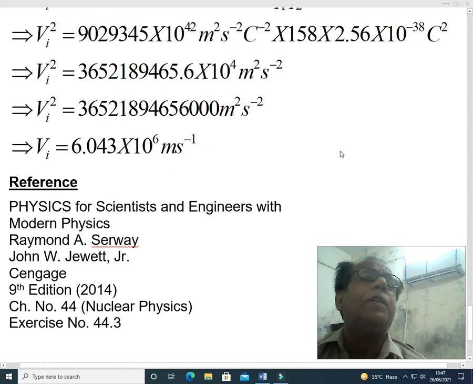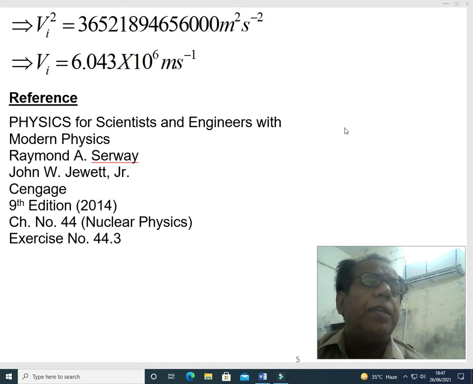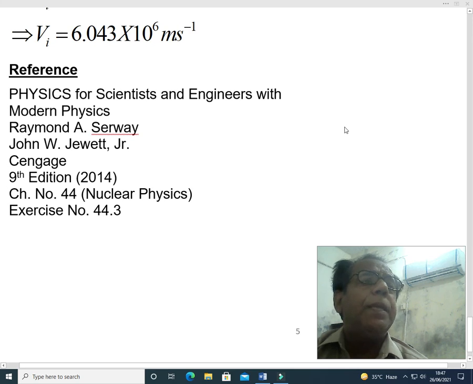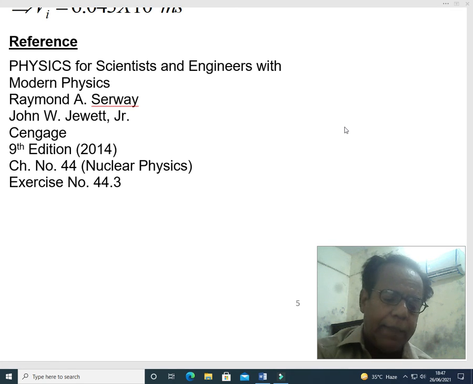Now we come towards the reference from where this problem has been chosen. The reference book is Physics for Scientists and Engineers with Modern Physics. The authors are Raymond A. Serway and John W. Jewett Jr. The publisher is Cengage, and its 9th edition, 2014, has been adopted. Chapter number 44, Nuclear Physics, is our concerned chapter, and this problem has been enumerated as exercise number 44.3 of this book, and this is the end of our